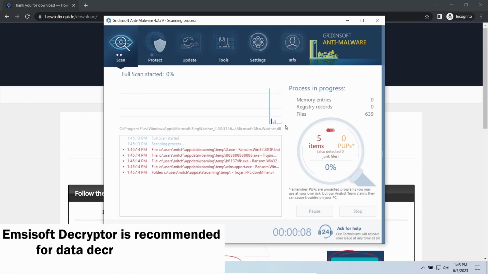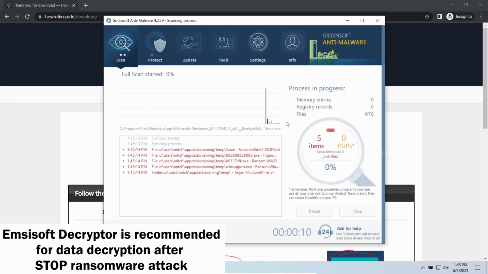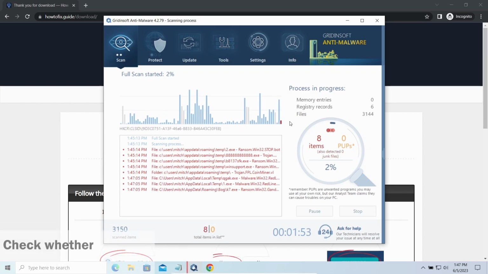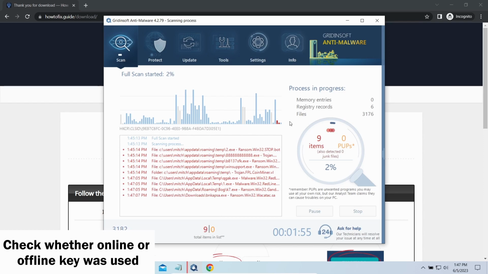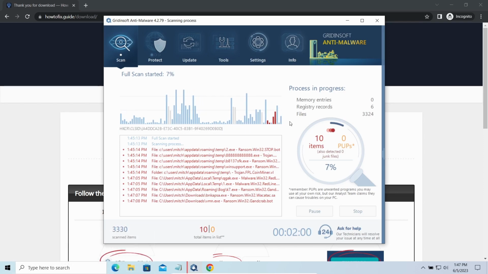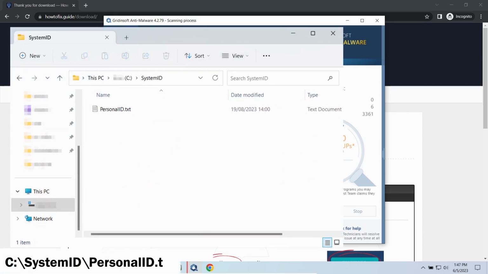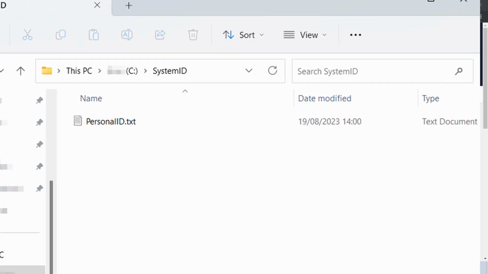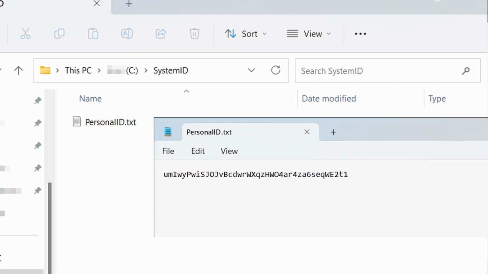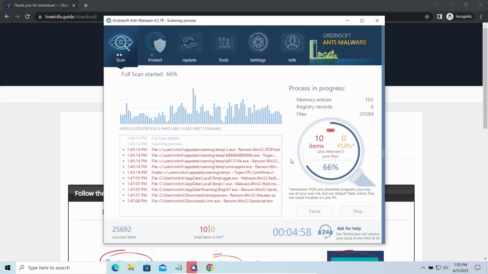I recommend using the Anti-Malware Decryptor tool. It's free software that is designed specifically to deal with encryption used by Stop ransomware. However, before making any steps here, you need to check whether files are ciphered with an online or offline key. To check the key type, go to the SystemID folder in your system directory and find the personal ID.txt file. This folder and all entries in it are created by ransomware in the process of encryption to store some details regarding the attacked system.